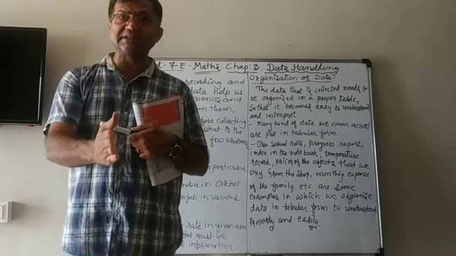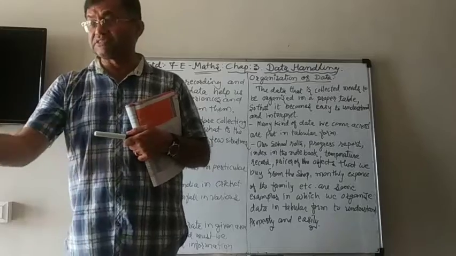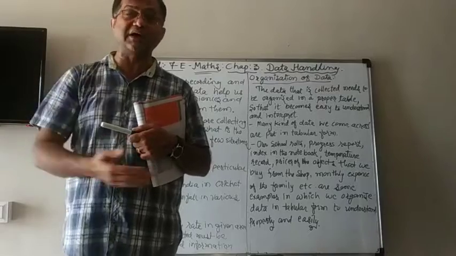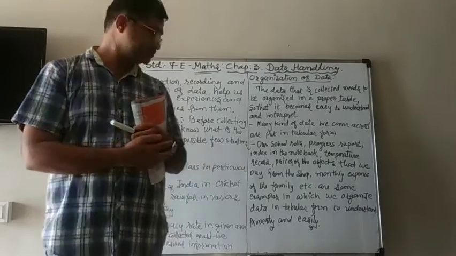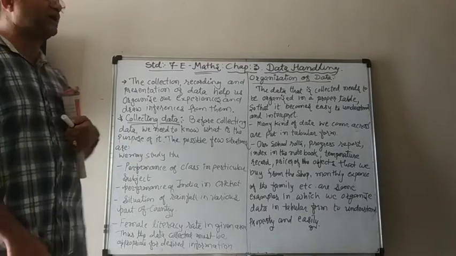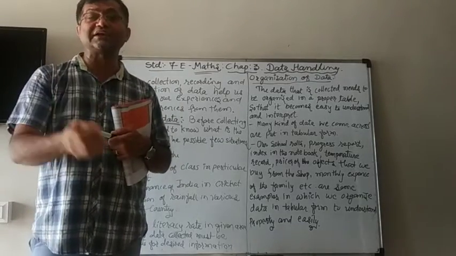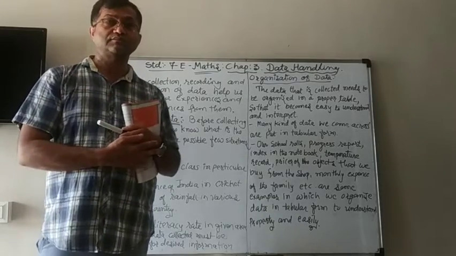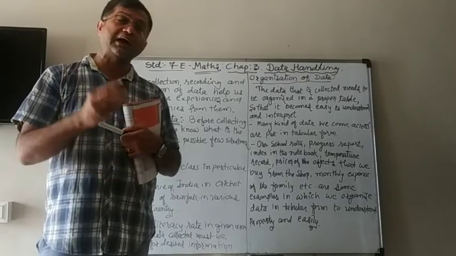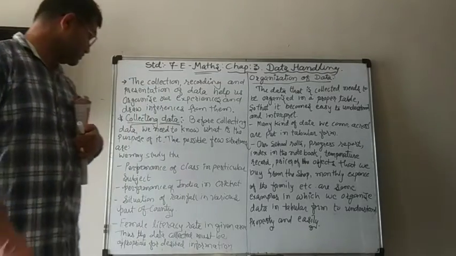So if the collected data is there, then the mind can think about what precautions for the flood can be taken in advance, and so on. And the other is the female literacy rate in a given area. Literacy rate means how many women are literate, means educated, so that we can understand how many are illiterate and how many women are literate, educated. So we can understand the situation, etc.